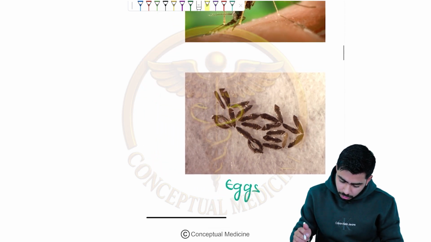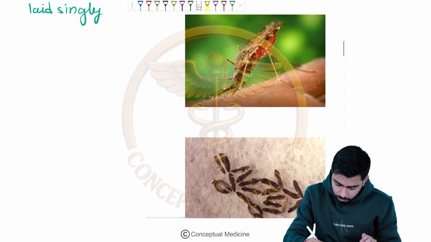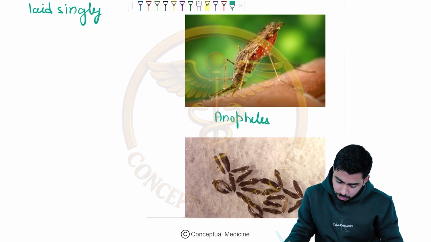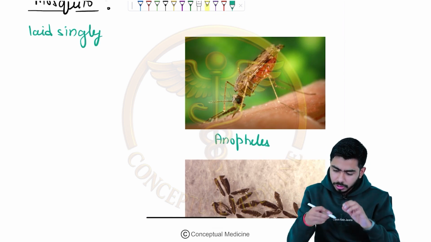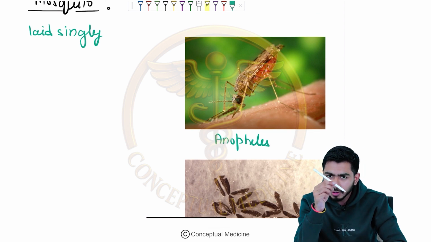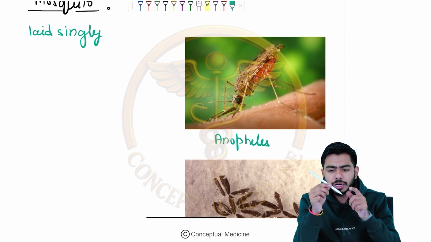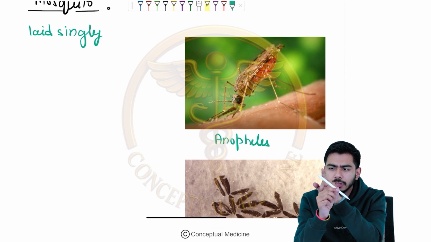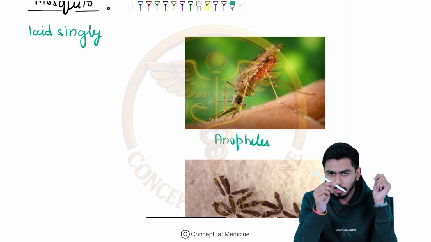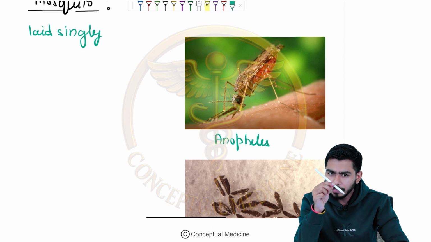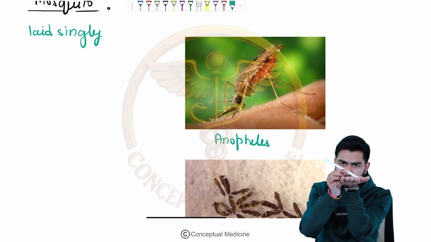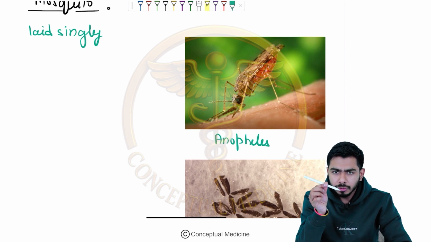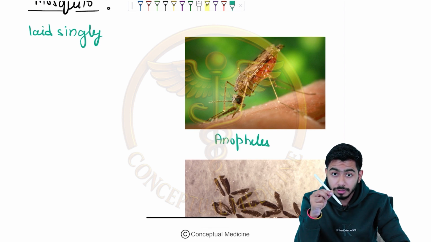Okay, guys. Now here you can see this is the Anopheles mosquito. Look at the position of this Anopheles mosquito, guys. You have to identify this. If this is the head of the mosquito and this is the rear end of the mosquito, and I'm holding this pen like this, this is the position of the mosquito. It will be sitting on my hand like this. So this is the mosquito position as far as Anopheles is concerned.